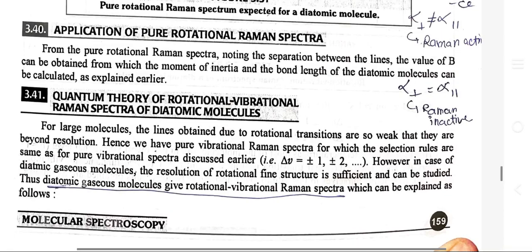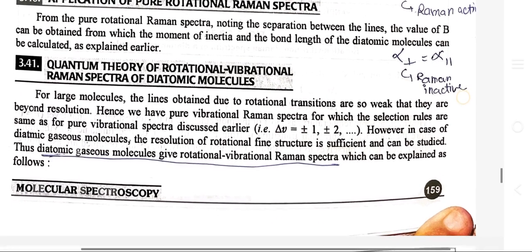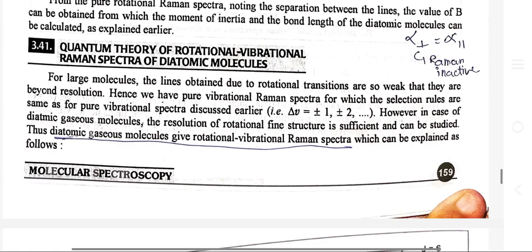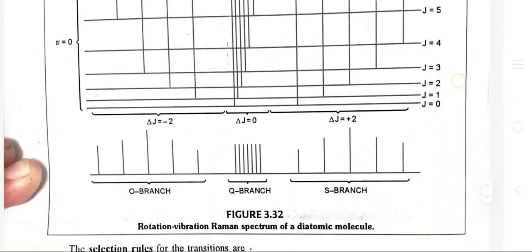Quantum theory of rotational vibrational Raman spectra of diatomic molecules. For large molecules, lines obtained due to rotational transitions are so weak that they are beyond resolution. Hence, we have pure vibrational Raman spectra for which the selection rules are the same as for pure vibrational spectra. However, in the case of diatomic gaseous molecules, the resolution of rotational fine structure is sufficient and can be studied. Thus, a diatomic gaseous molecule gives rotational vibrational Raman spectra, which can be explained as follows.